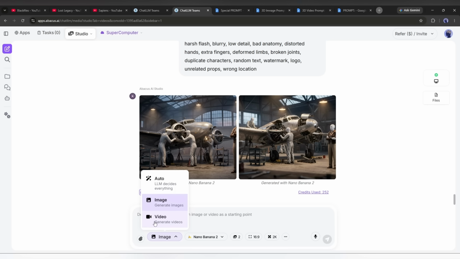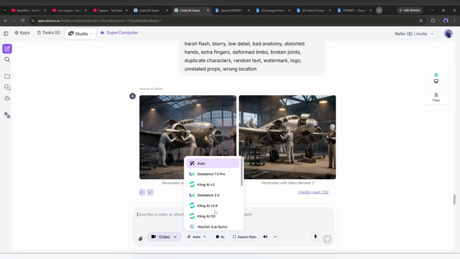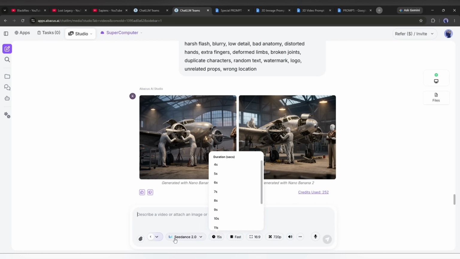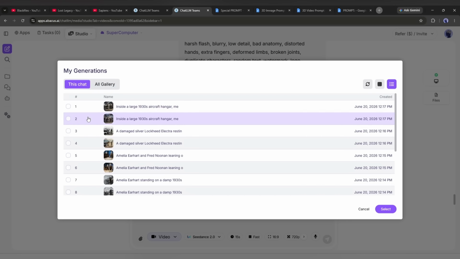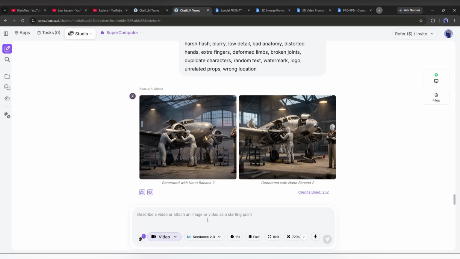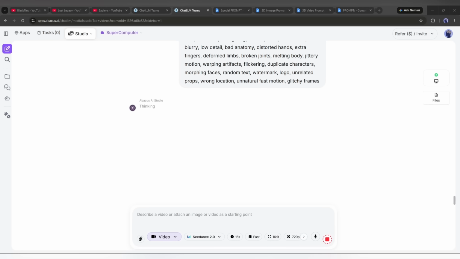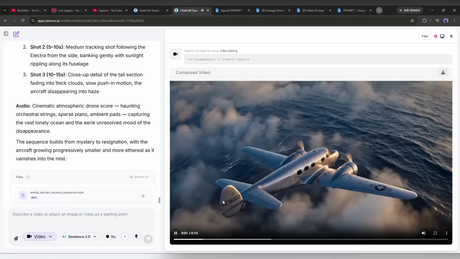I am selecting the video mode. Select the Seedance 2.0 as the video generator. Next, set the duration, aspect ratio, quality, resolution, and other settings. Now, select the first scene image as the reference, enter the first scene prompt. Once everything is set, hit the generate button. And here it is. The video clip is ready.